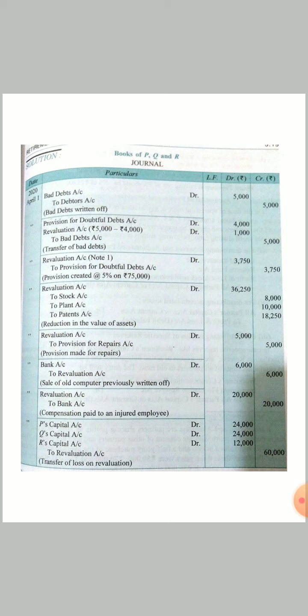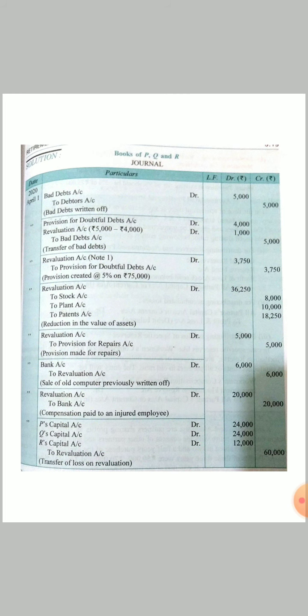The next reduction of assets, like stock will be reduced by 8,000, plant by 10,000, patents by 18,250. That you can write in a simple entry, or even the next entry, that is revaluation to provision, and after that revaluation to bank. All these can be included in a single entry as well. For the computer that you have sold, you will write bank account debit to revaluation. And once it all has been done, the overall loss of 60,000 will be written off between the partners in their old ratio, that is 2:2:1, and 24, 24 and 12.